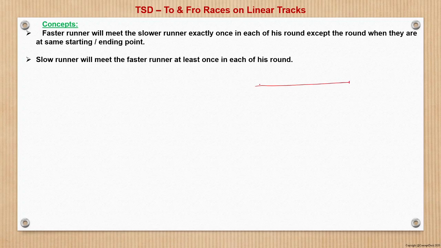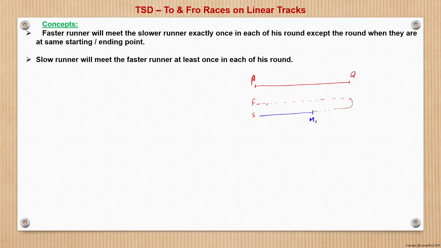This is a track here, A and B. Sorry, two points of a track, P and Q. There are two runners. One is the fast runner, another is the slow runner, right? Both start from the same point. So the first meeting will be like, fast starts from here, reaches Q, and then turns back. And in the meantime, the slow runner will meet here, M1. So now listen to me and look at the diagram here.